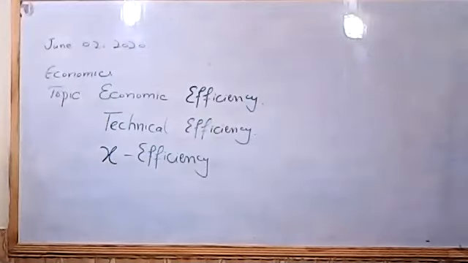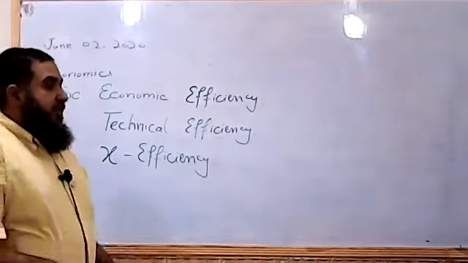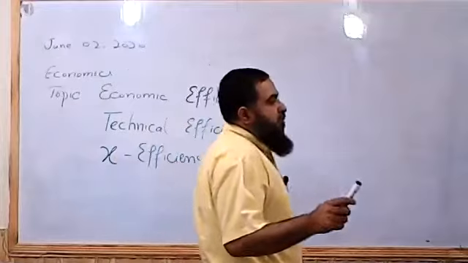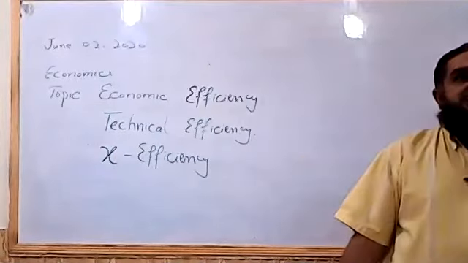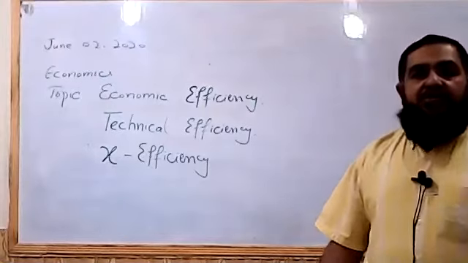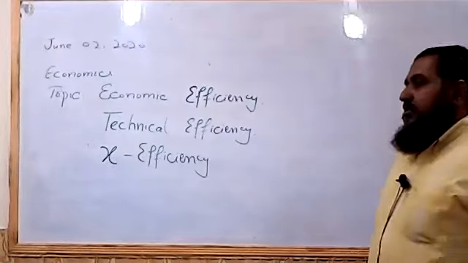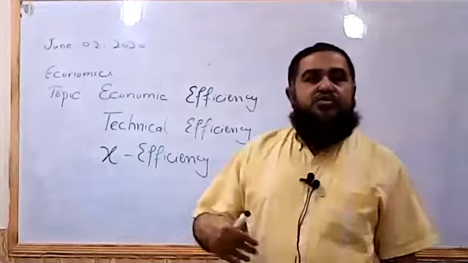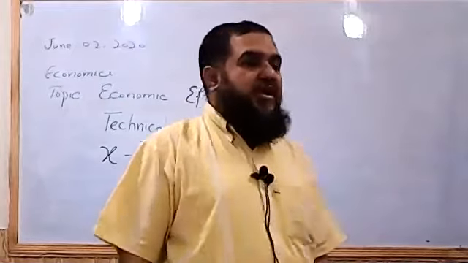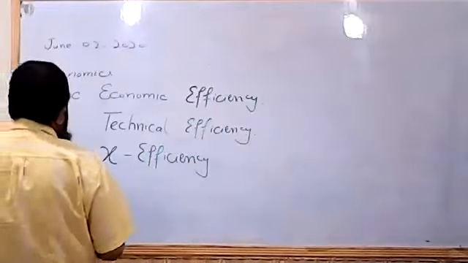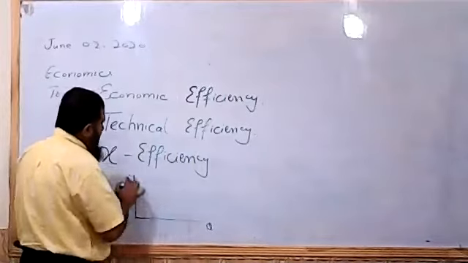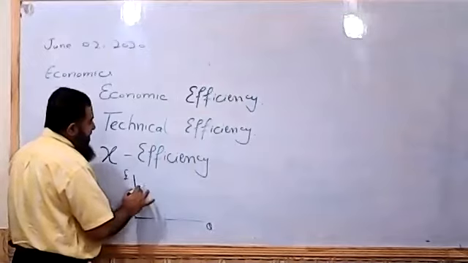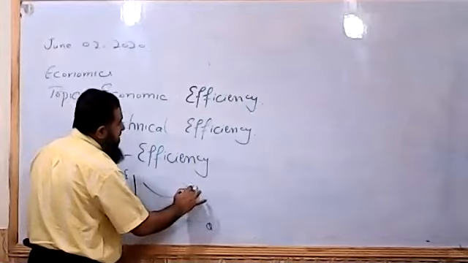X efficiency means what? The firm is producing at the minimum point of average cost, but due to competition, it has to give the raw material supplier more prices, or due to lockdown effects, the firms have to pay more wages and salaries to their workers. So their actual per unit cost is higher than whatever it assumed to be.